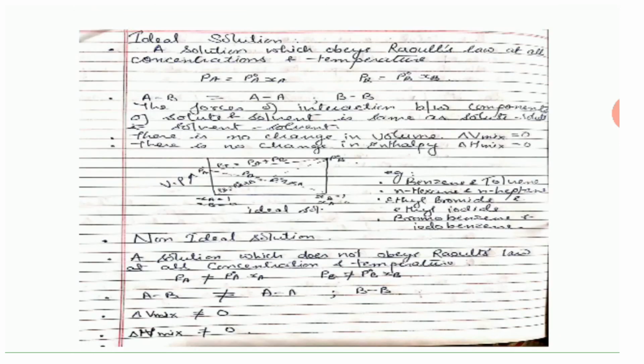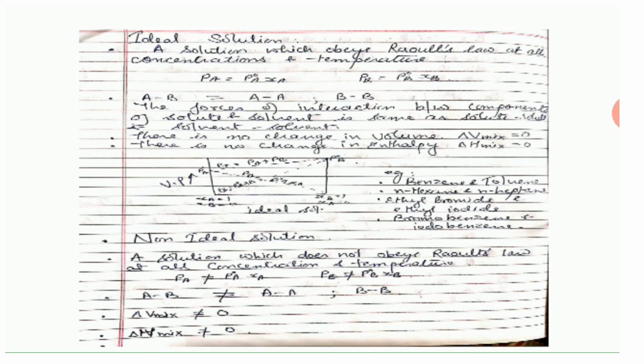Now there are two types of solution. One is the ideal solution and the second one is the non-ideal solution. Those solutions which obey Raoult's law, that means the partial pressure is directly proportional to the mole fraction at all concentrations and temperatures, are known as ideal solutions.